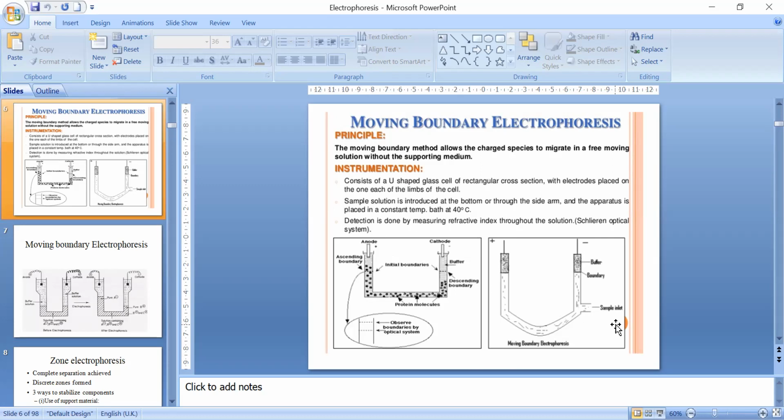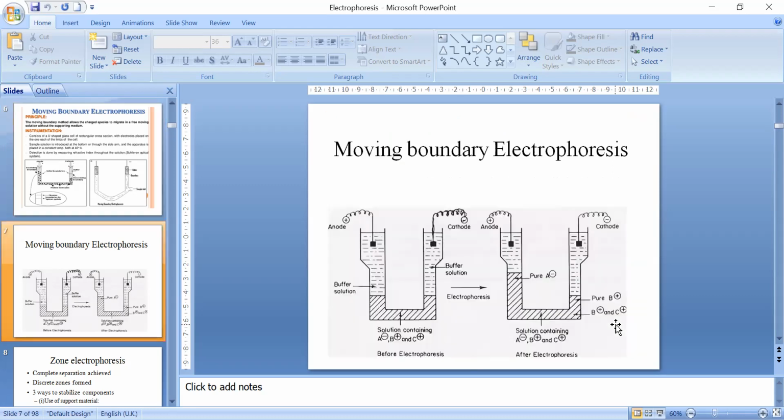So how to solve that problem? You tell me how to solve that problem. Do you have some idea how to solve that problem? Sir, we can use something in place of the solution. Yes, very good.